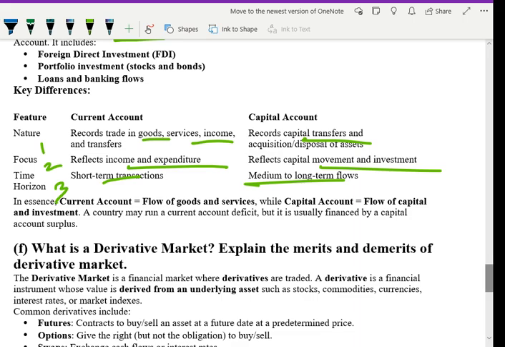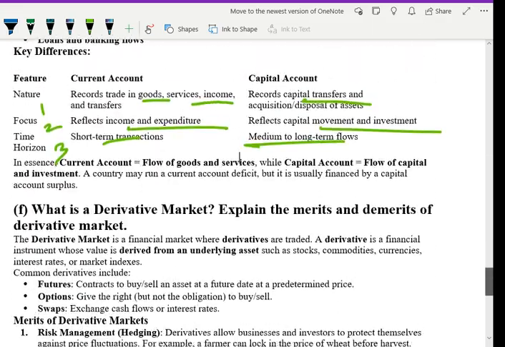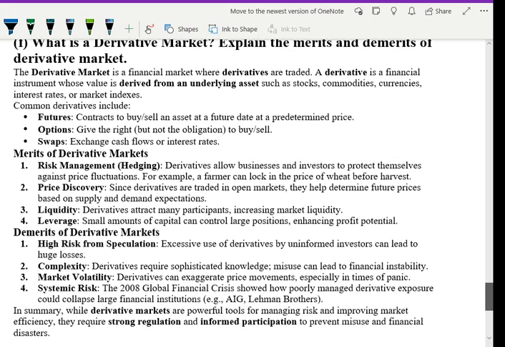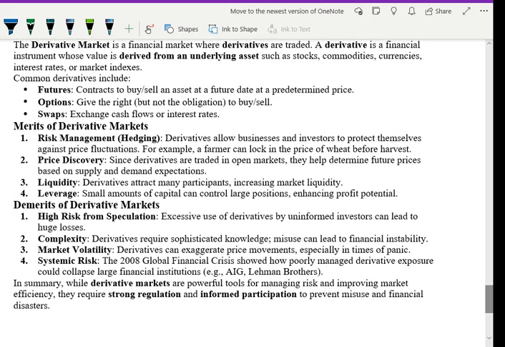For today, the last question which I have picked: what is a derivative market? You have to explain the merits and demerits of the derivative market. The derivative market is a financial market where derivatives are traded. A derivative is a financial instrument whose value is derived from an underlying asset like stock, commodity or currency. Common derivatives include futures, options and swaps: contracts to buy or sell, rights to buy, exchange of cash flows. There are certain merits and also certain demerits.